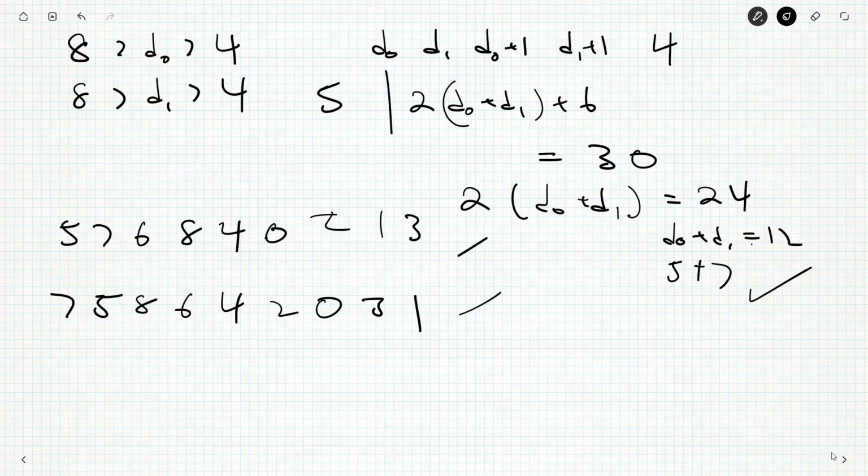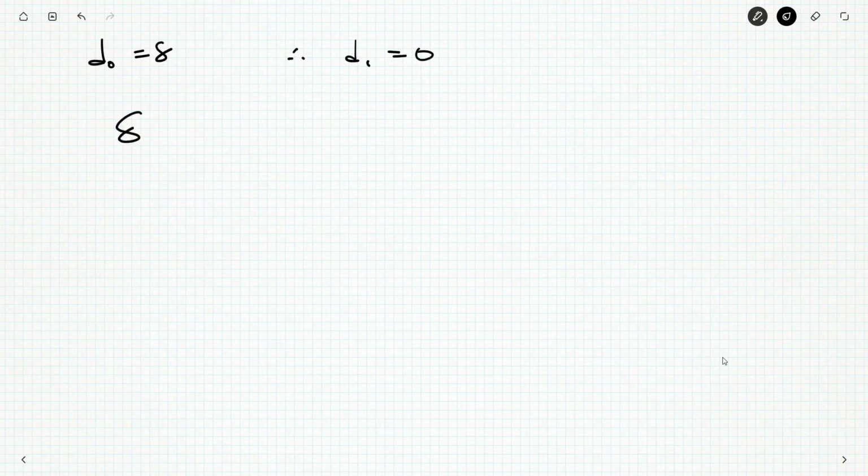And then I suppose we could have D1 be 8. But then that would force D0 to be 0 or 4, so D1 can't be 8, so we don't even need to worry about that. The last thing we could worry about is D0 is 8, and therefore D1 would have to be 0, because these guys have to add up to a multiple of 4. And 8, 0, a 4 here, 8 goes down to 5, and 0 goes up to 3. But this would have to... Well, no. Would this have to be a palindrome? I feel like this would have to be a palindrome.